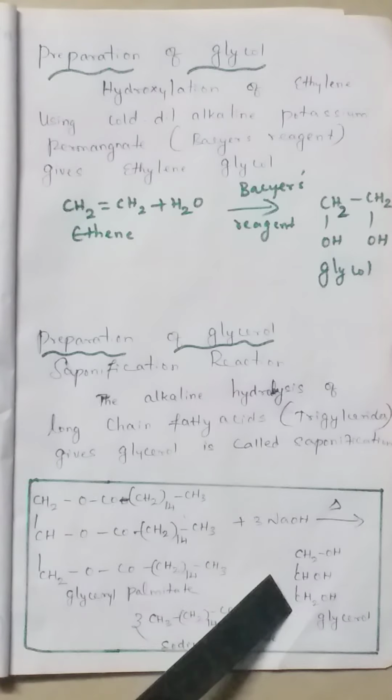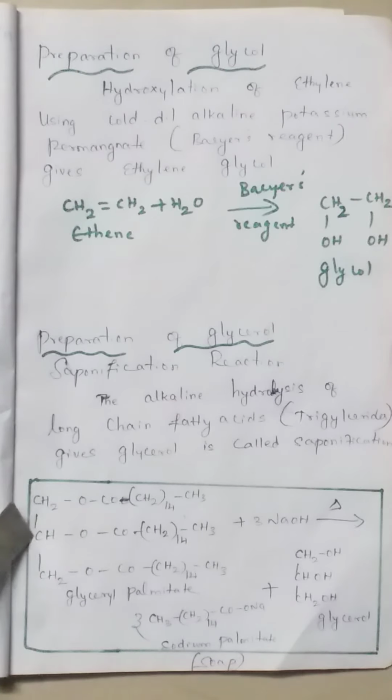See, CH2O, CO, CH2 14 times, because it is a long chain fatty acid, so we have to extend it, CH2 14 CH3. The same way here, instead of CH2 we use only CH, because in the glycerol structure also the first carbon is CH2, the third carbon also CH2, but the second carbon is CH. Remaining everything is the same, only this structure is different.